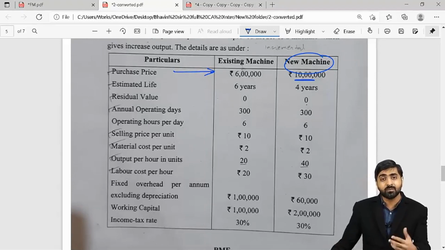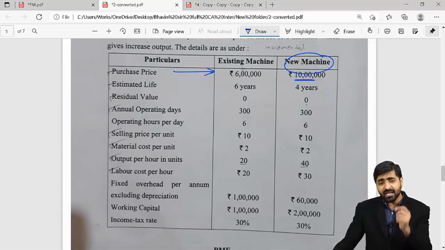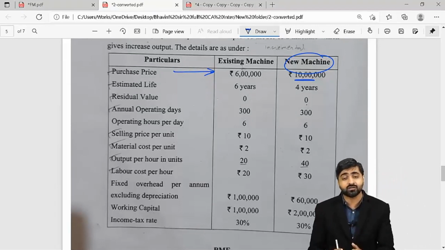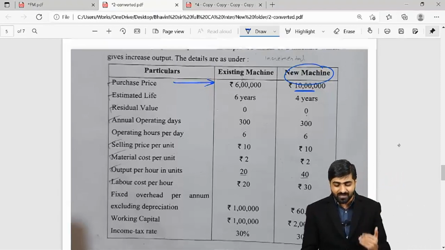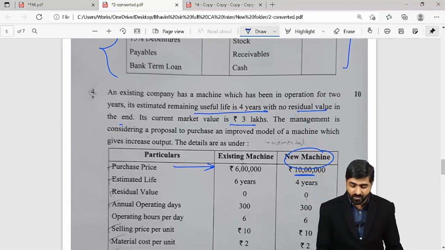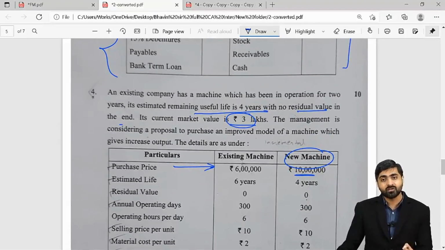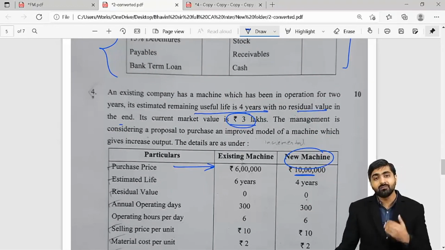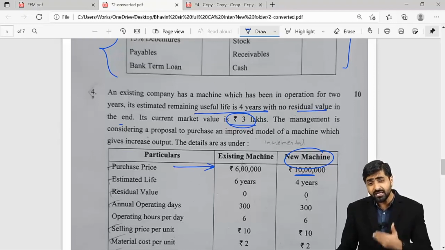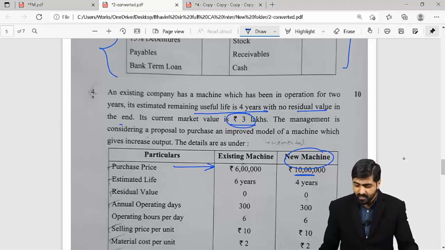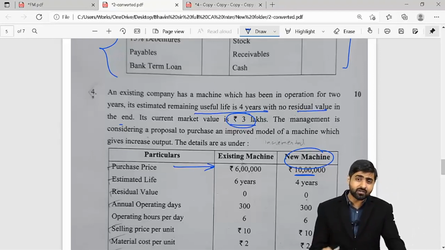As you know, in NPV calculations, we will take the present value of cash outflows by considering the new cost of the machine. From that, we will subtract the current market value, that is 3 lakh rupees of the old machine. So 7 lakh rupees will be your incremental cash outflow, and that 7 lakh rupees we are going to spend today itself.